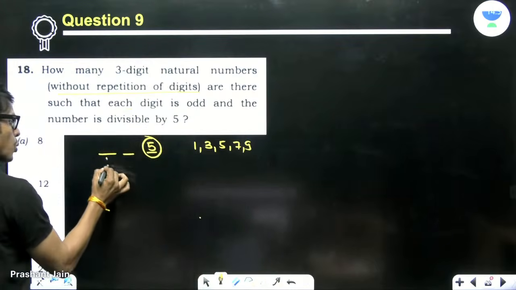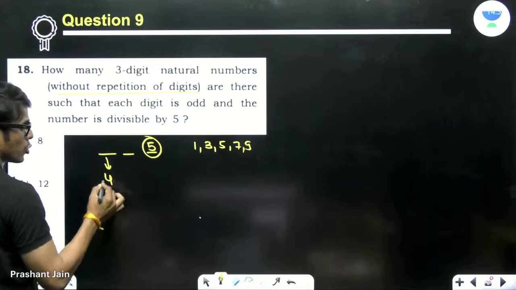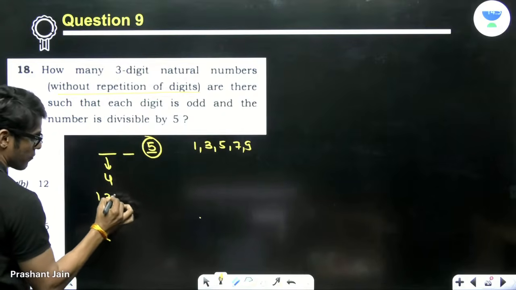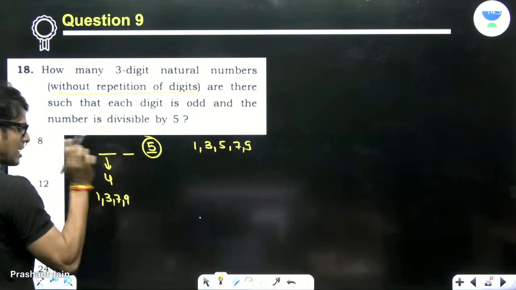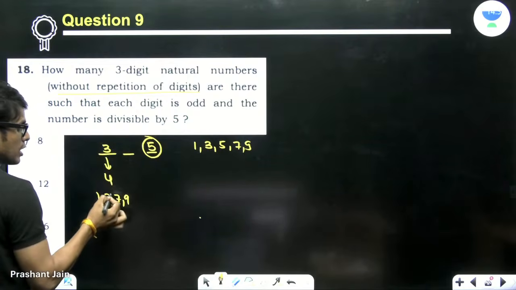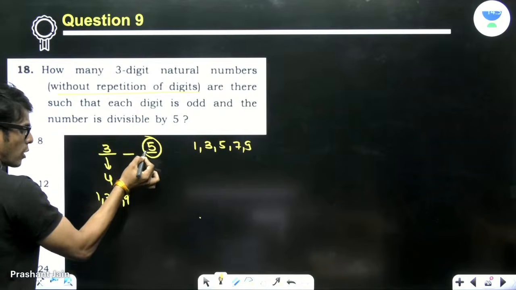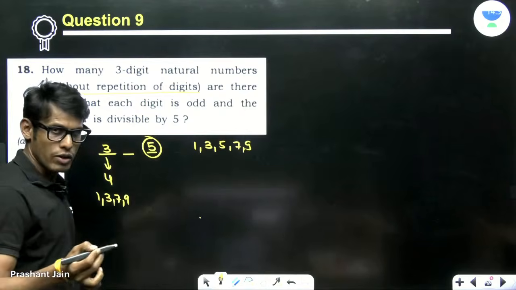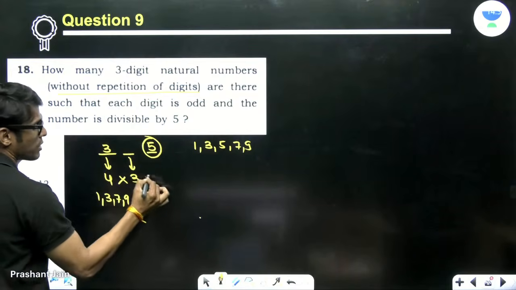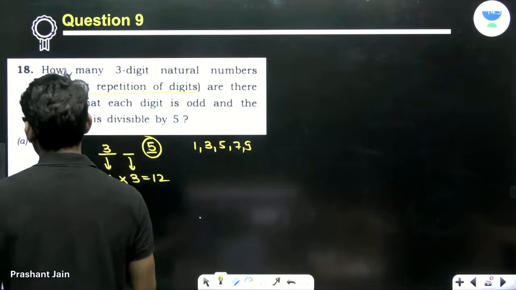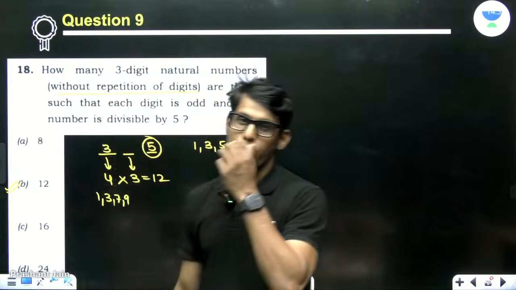So you have 4 options to keep here. What are these 4 options? 1, 3, 7, 9. And then, let's assume that you have put 3 here. So you cannot put 3 here, you cannot put 5 here, because repetition of digits is not allowed. You have 3 options to place here. So 4 times 3 is 12. That is how you get 12.